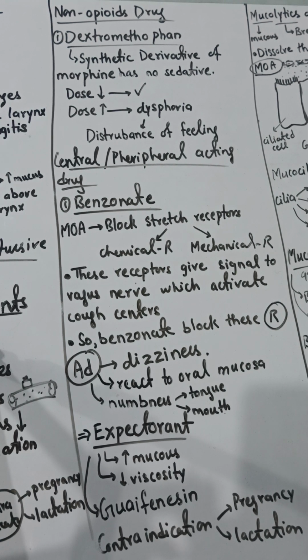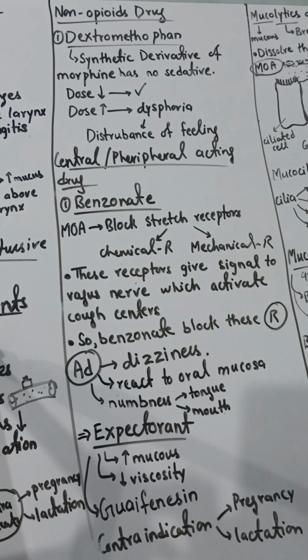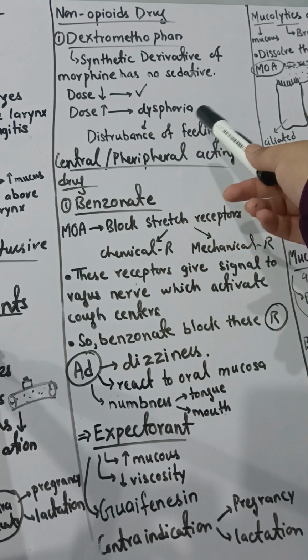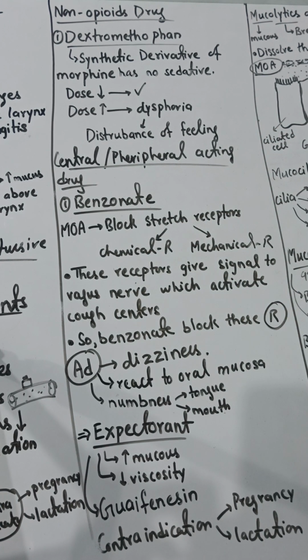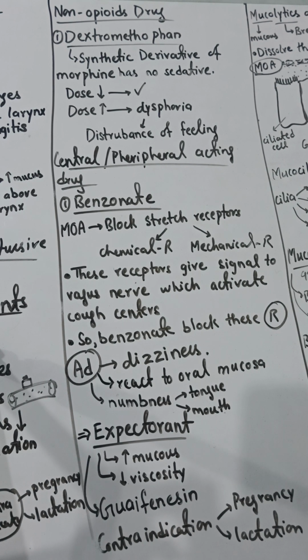So we can give dextromethorphan to patients, but the doctor should not give dextromethorphan to children. They should give it to adults, because in a low dose it is good, but when the dose increases it can cause dysphoria, meaning disturbance of feeling. Sometimes the feelings are so disturbed that the child cannot bear it, therefore we cannot give these drugs to children, but can give them to adults because they can bear it. So this was all about the non-opioid drugs.